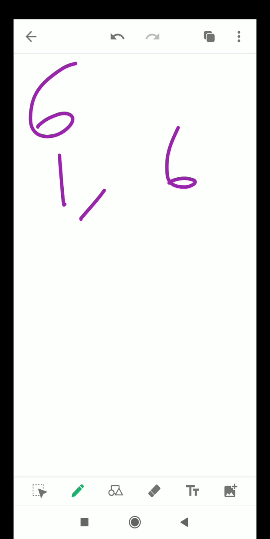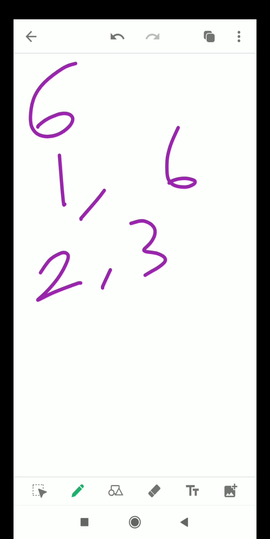Okay, now just check whether 6 is a prime number or not. Look at what I have already told you. Just remember the definition at first. After that, go for checking whether the given number is a prime number or not. If 6 is to be a prime number, then the only factors of 6 will be 1 and 6. But is it so? Without 1 and 6, we have also some factors of 6, those numbers which divide 6 as well, that is 2 and 3. 2 divides 6 and 3 also divides 6.